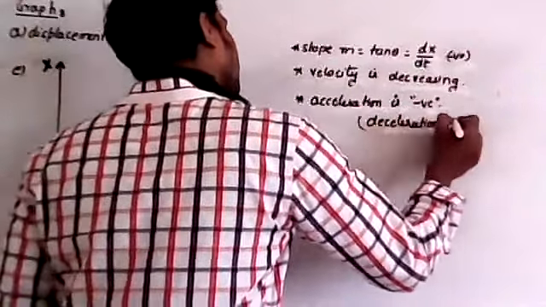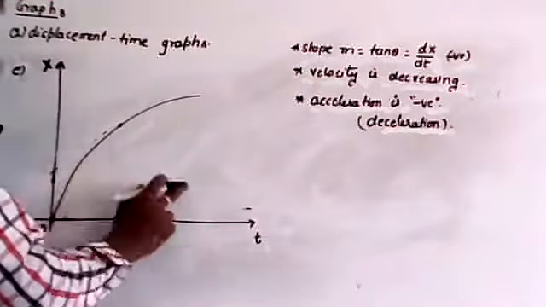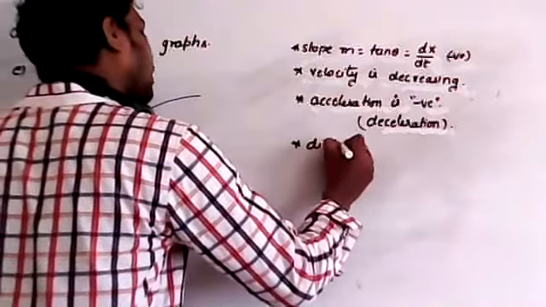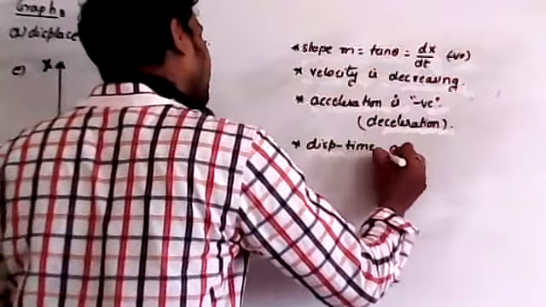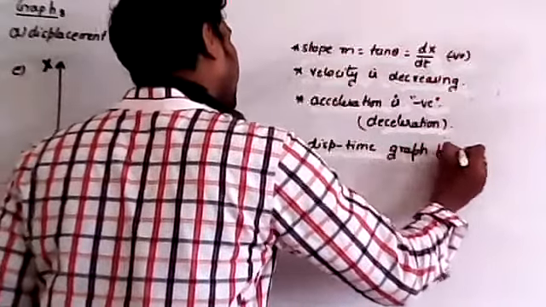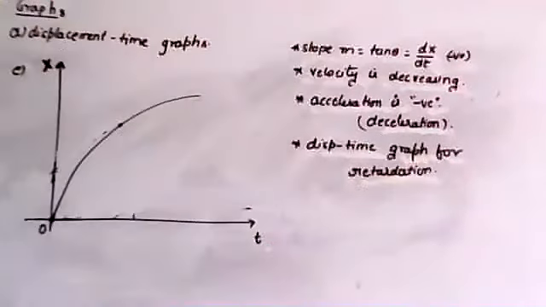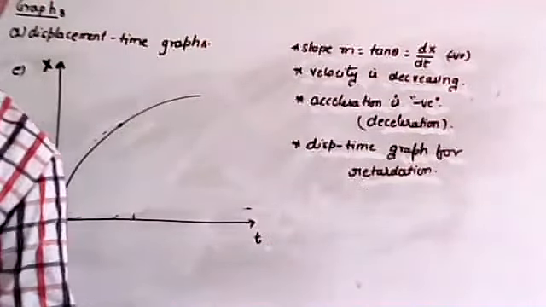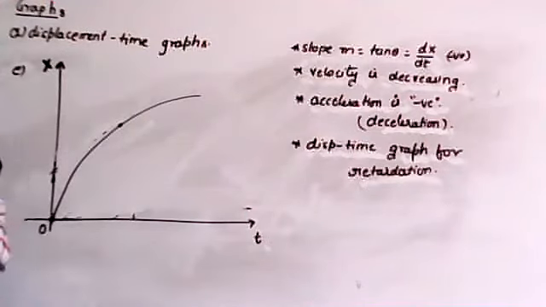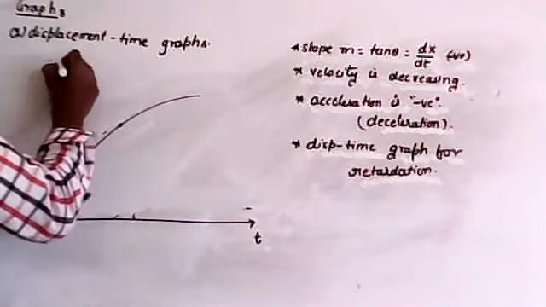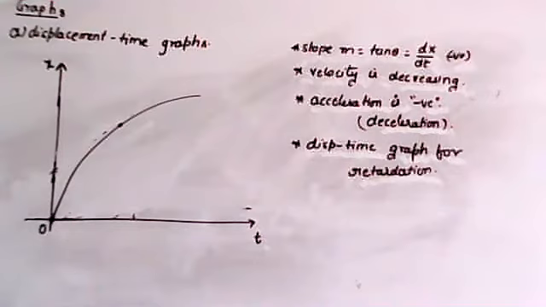Now remember, this is the deceleration graph. Or this is the displacement time graph for deceleration or retardation. Clear? Now I'll go for the next set of graphs. Shall I erase this? Copy it. I'll go for the next concept.